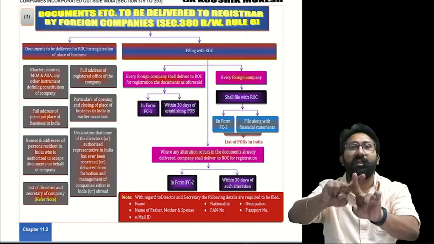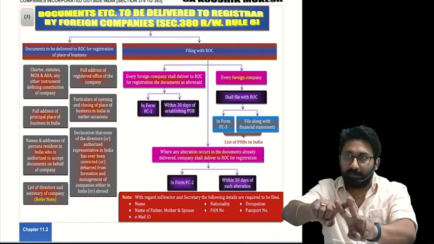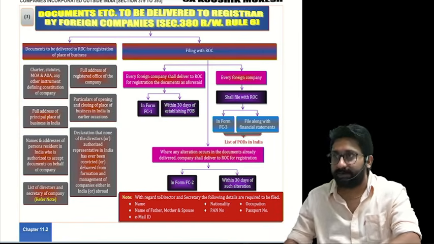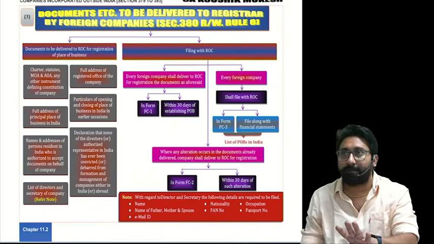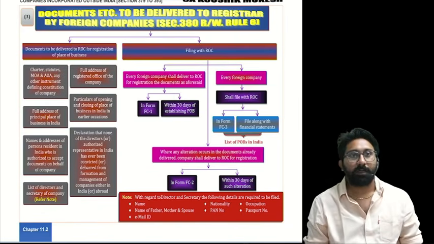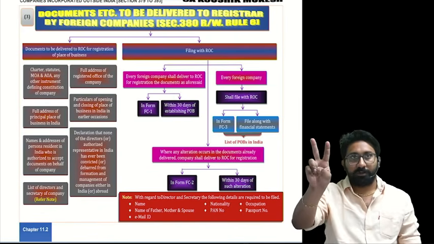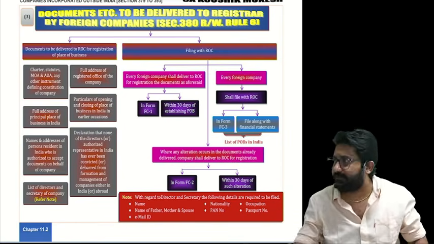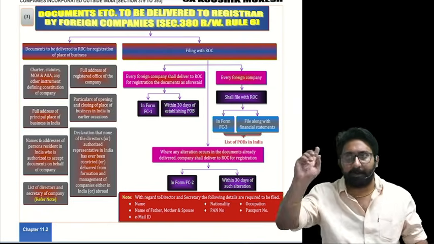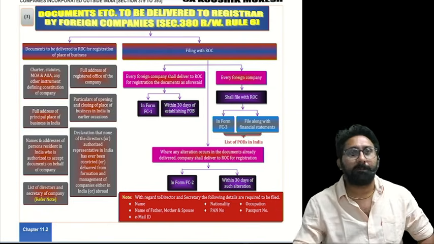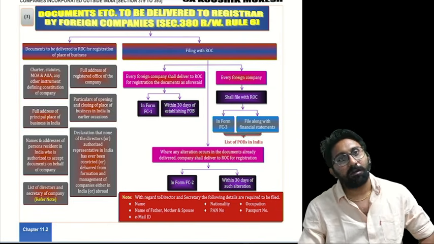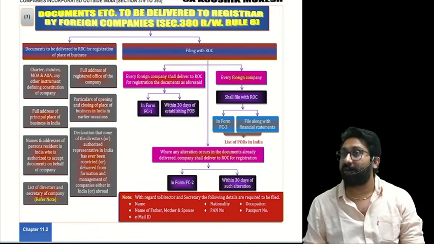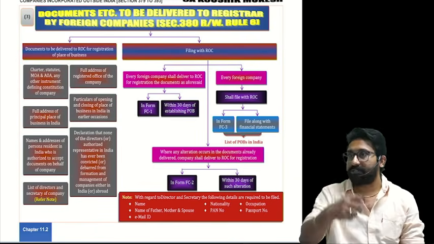Listen first. Charter statutes, memorandum, articles, any other instrument defining the constitution of the company. Repeat the statement. Charter statutes, MOA, AOA, any other instrument defining the constitution of the company. Number 2, please listen: the company's incorporation, and the full address of the registered office outside India.